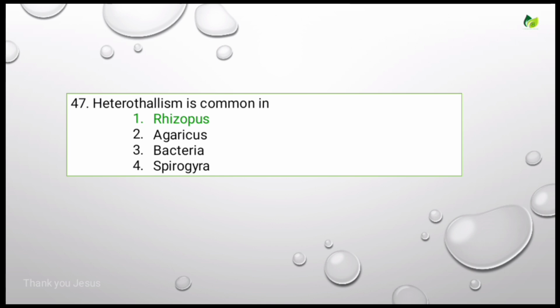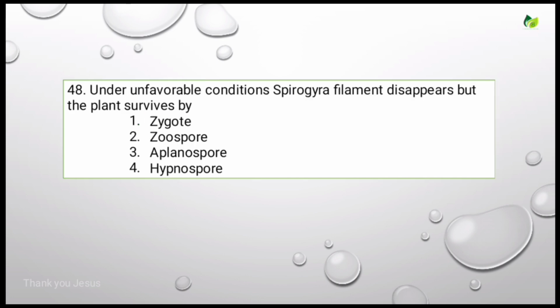Two similar dioecious mycelial hyphae participate in sexual reproduction, and they are morphologically different. So coming to the next question.